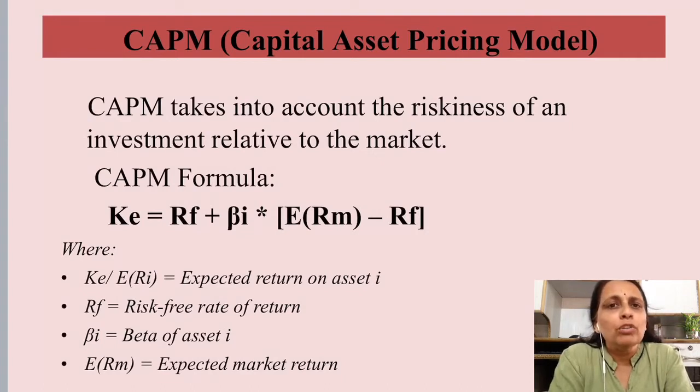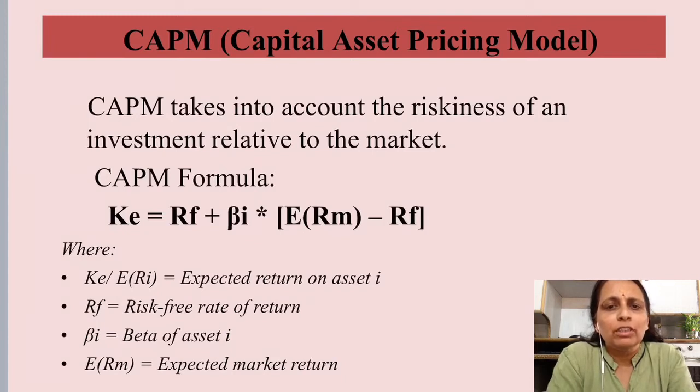If it is not listed in the market, or if the shares are not even privately issued, then CAPM will definitely not be the tool to calculate the cost of equity. So in that case, the firm will resort to calculating the cost of equity by other methods. In CAPM, the formula is K = RF + beta (return from market minus RF).